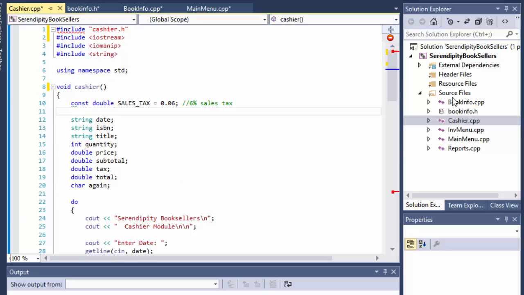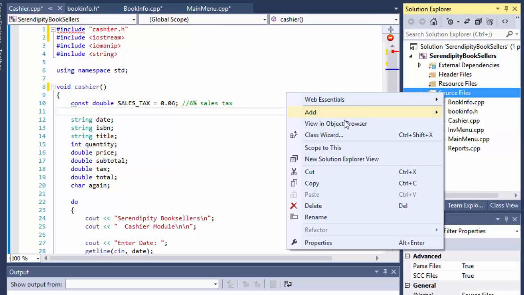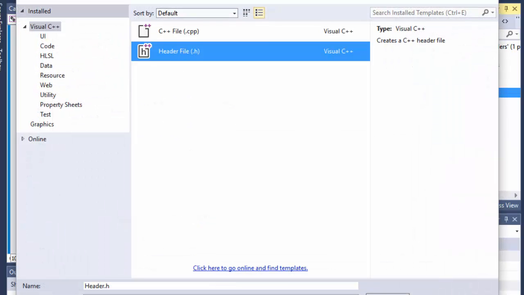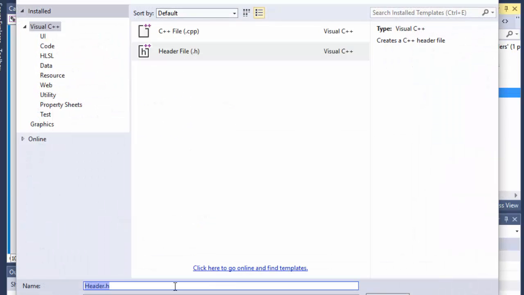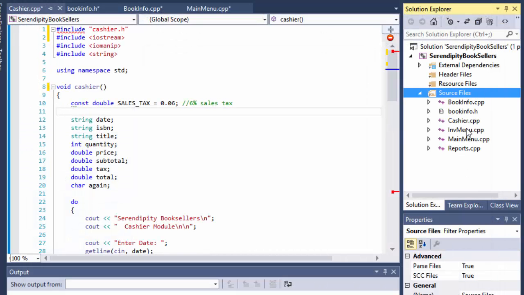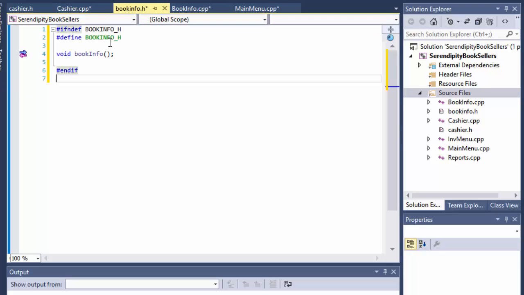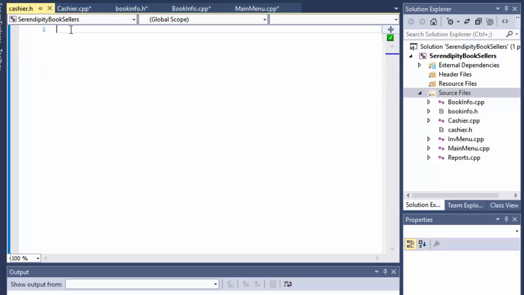So now let's create the cashier header. Again, right click, add new item. I'm gonna create a header file called cashier.h. All right, so there it is, cashier.h, and just like we did with book info, I'm gonna copy paste the whole thing and just do the changes.